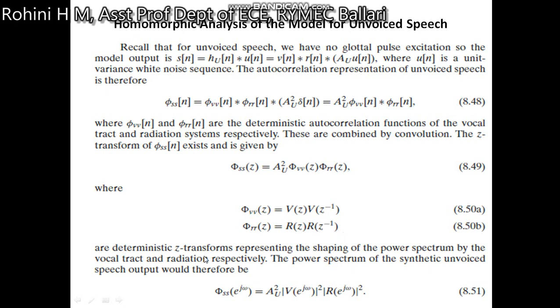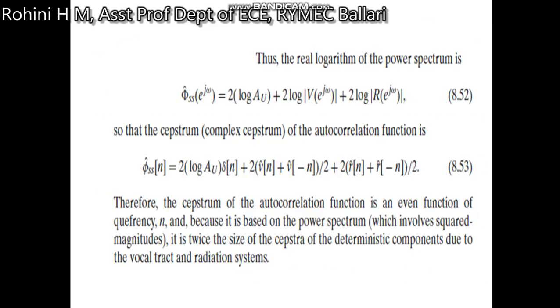These are deterministic Z transforms representing the shaping of the power spectrum by the vocal tract and the radiation respectively. The power spectrum of the synthetic unvoiced speech output would therefore be phi_s of e to the j omega equal to A_U squared times the magnitude of V of e to the j omega squared times the magnitude of R of e to the j omega squared. This is the homomorphic analysis of the model for unvoiced speech, where the glottal pulse is not there.